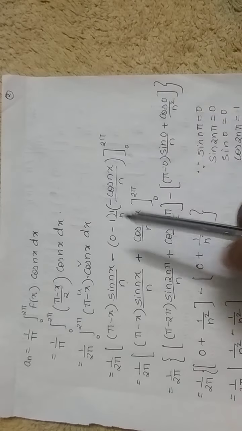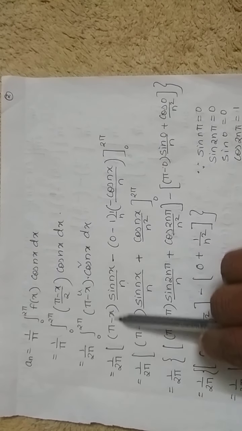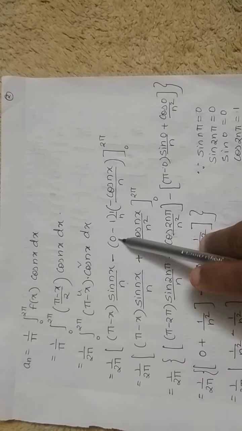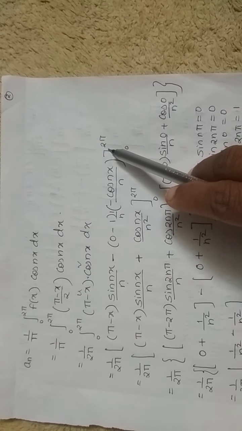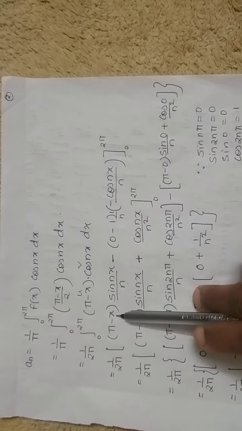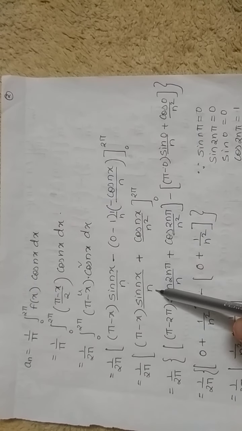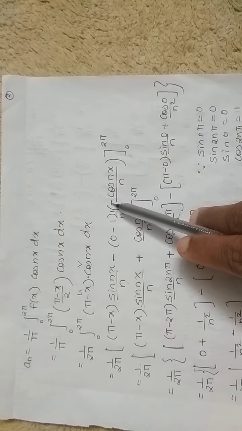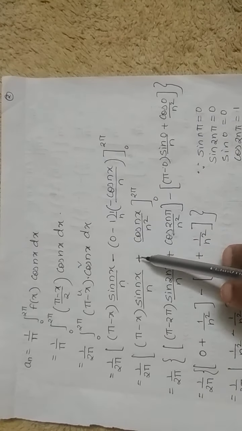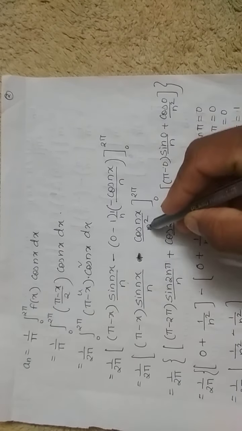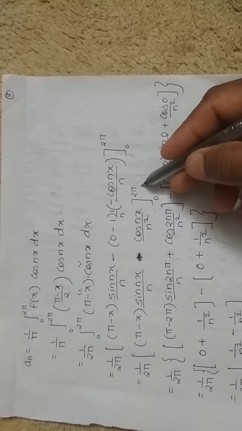Why did I stop? Because the derivative of this bracket has turned out to be a constant. Till that point the rule has to be continued. So now the derivative has become constant, so I'll stop here and write the limit 0 to 2 pi. Before you substitute the limit, simplify the signs. Pi minus x as it is, sin nx upon n as it is, then 0 minus 1 is minus 1, minus and minus will become plus, plus into minus will become minus. So this is minus cos nx upon n square, 0 to 2 pi.